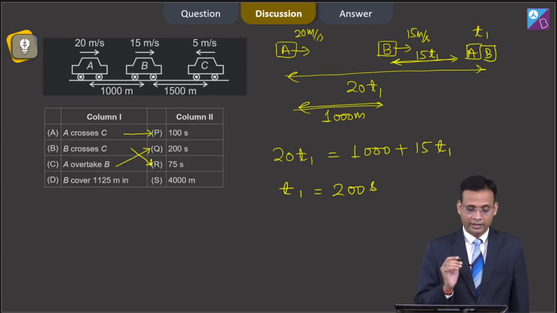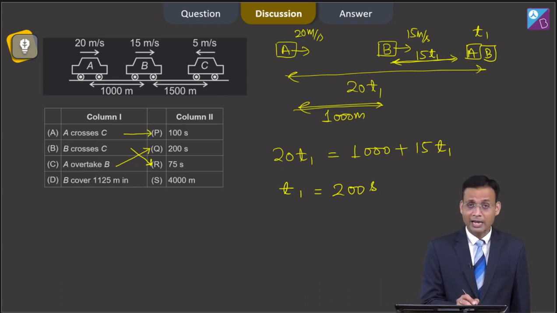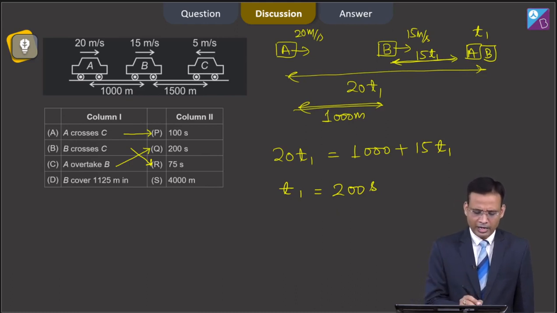In our D part, it is asking about B covers 1125 meter in. That means we want to calculate the time in which B covers a distance of 1125 meter. So, we have to use our formula, which is time t equals distance upon speed.